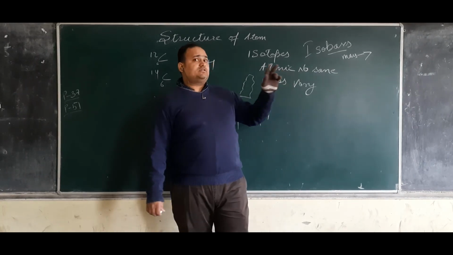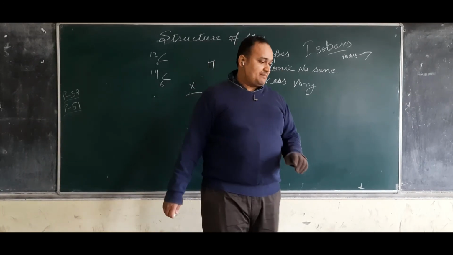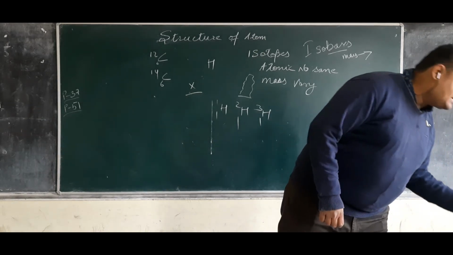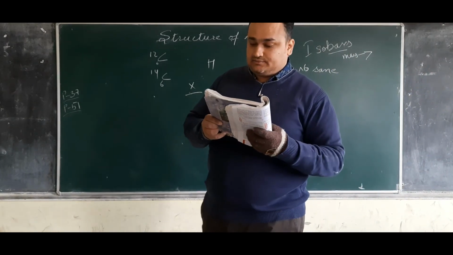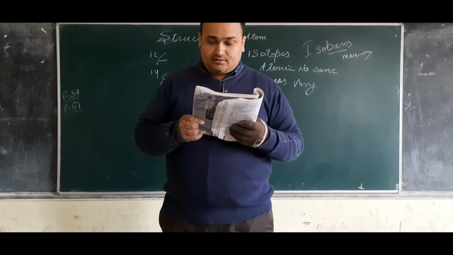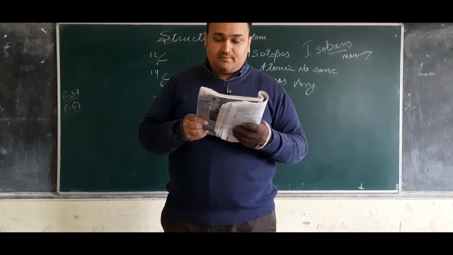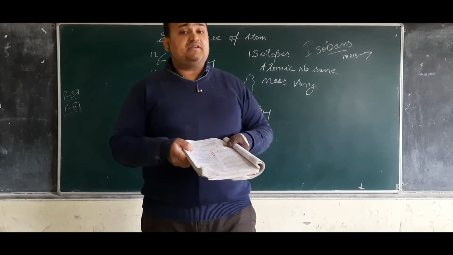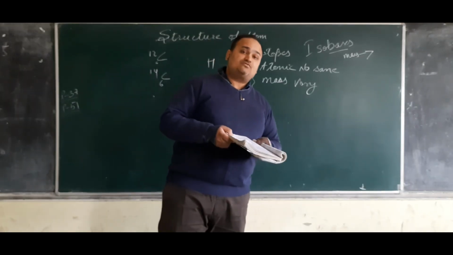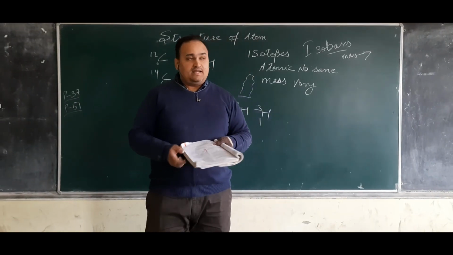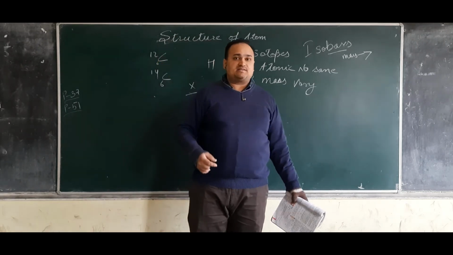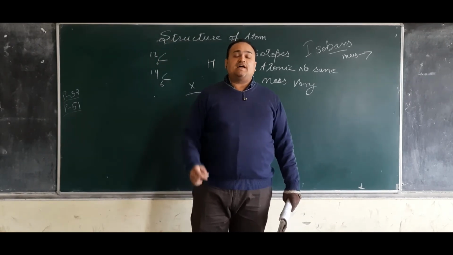Then it is not for a single element. For example, an example is given inside the book: calcium atom, atomic number 20, and argon, atomic number 18. They both have the same mass, that is 40. It can be for different elements. So that is the way things are.